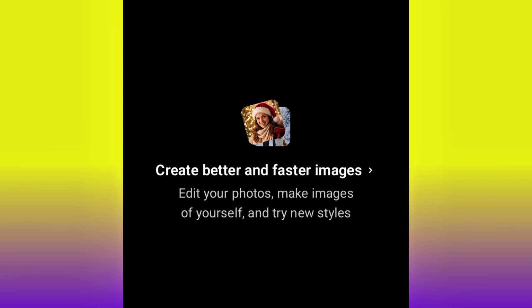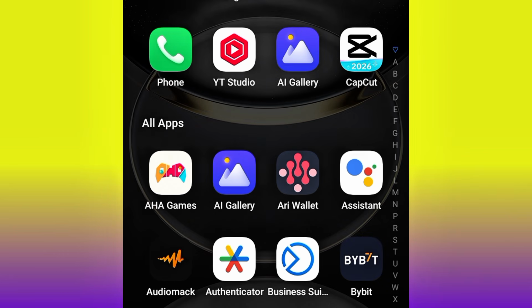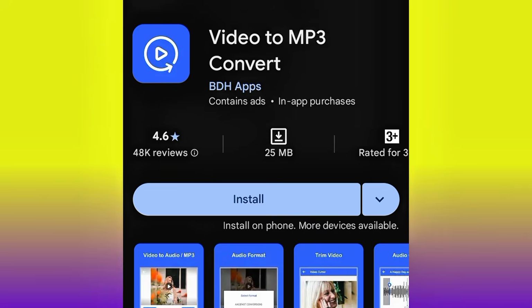Alright guys, so for you to do this, the first thing that you need to do is to get your music ready. Okay, you can get your music from maybe any trending music from TikTok or any music that you like. And if you have a music already, no big deal. If you are the one that wants to get your music from TikTok, after you download the TikTok video, you just have to go ahead, head over to Play Store. Okay, go ahead and install any of this MP4 converter. Okay, with this, after you download the trending music video from TikTok, you can upload it here and then convert it to just music for you to just extract only the music.